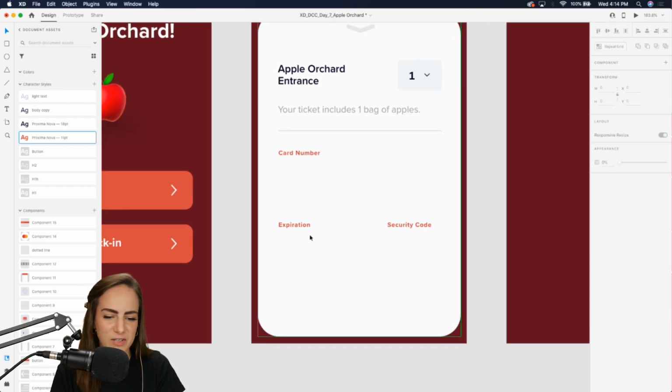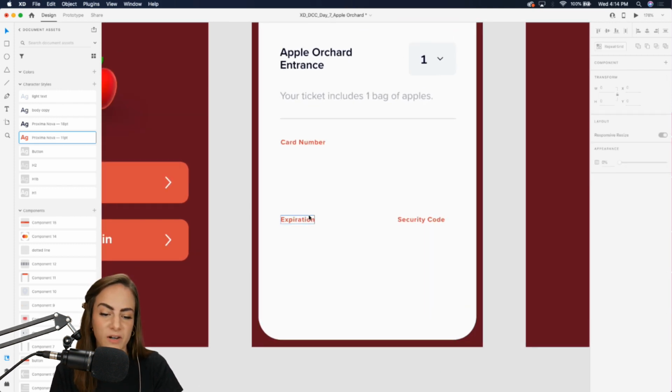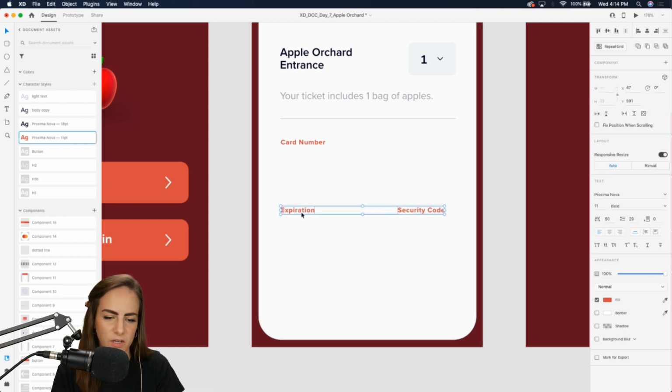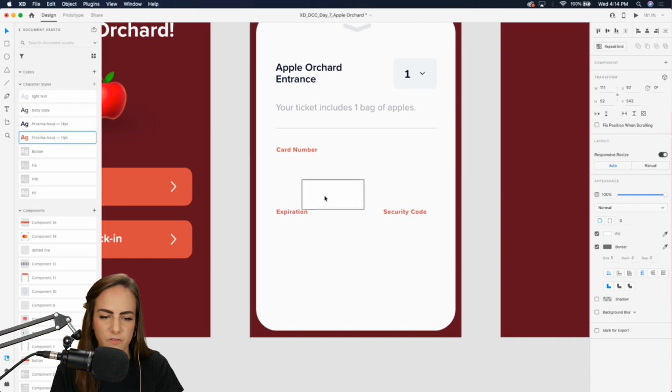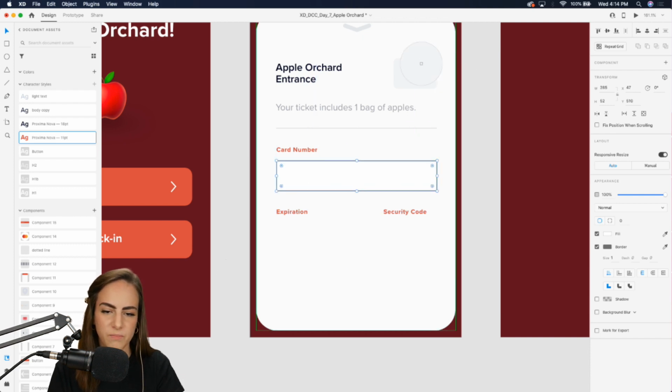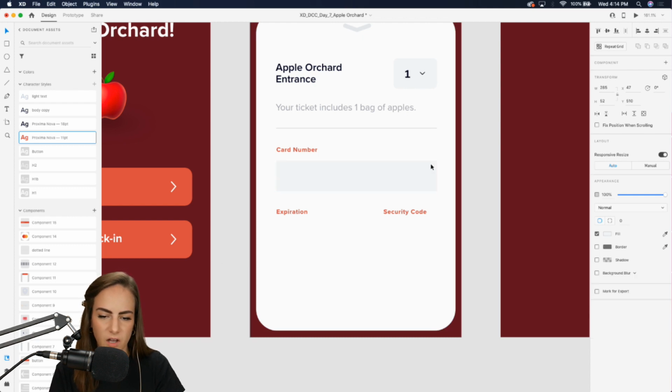Okay, so zooming in a bit here, we've got card number, expiration date, security code, all the usual things. And I want to make a little form field that's the same size as our drop down. And I'll just make this the same exact color.